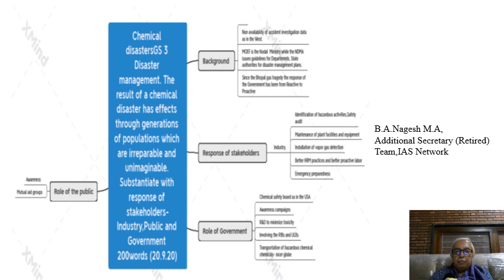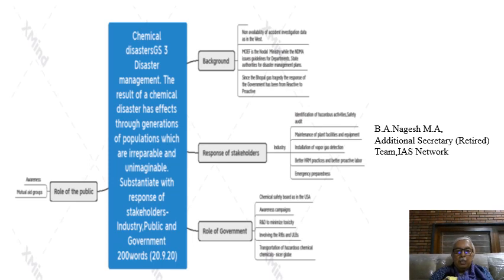Then R&D, research and development to minimize toxicity, involving the RLBs and the ULBs. This is the most important thing. See now, after the 73rd Amendment brought in the rural local bodies, that is the Panchayat, Gram Panchayat, Taluk Panchayat and Jilla Parishad, and similarly the urban local bodies, the town municipal council, city municipal council and the corporations.